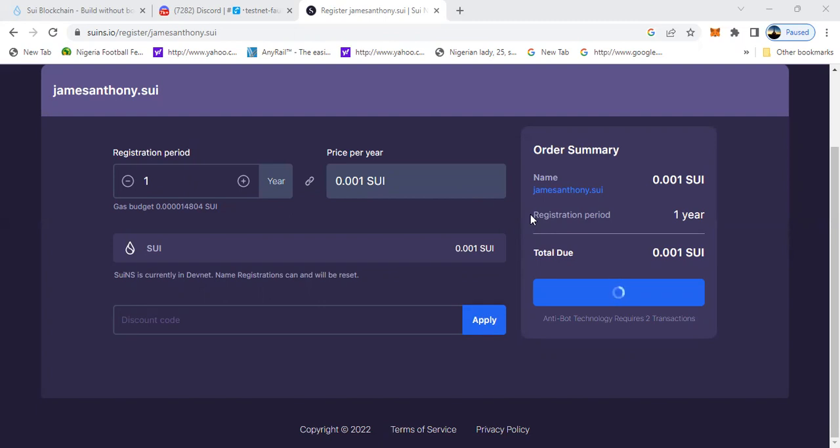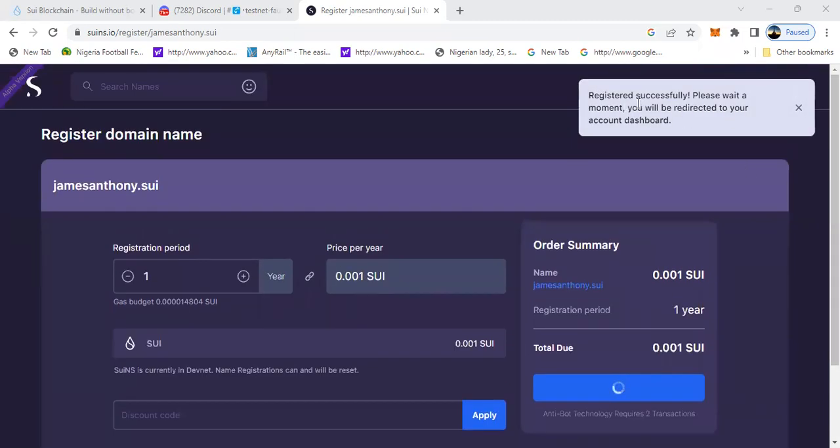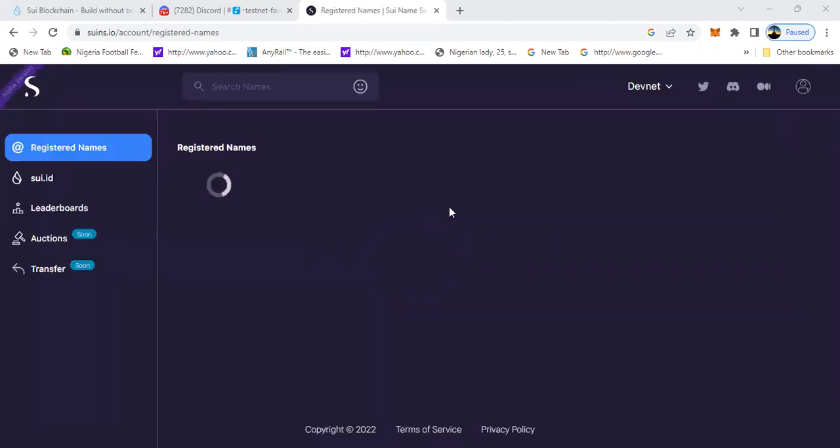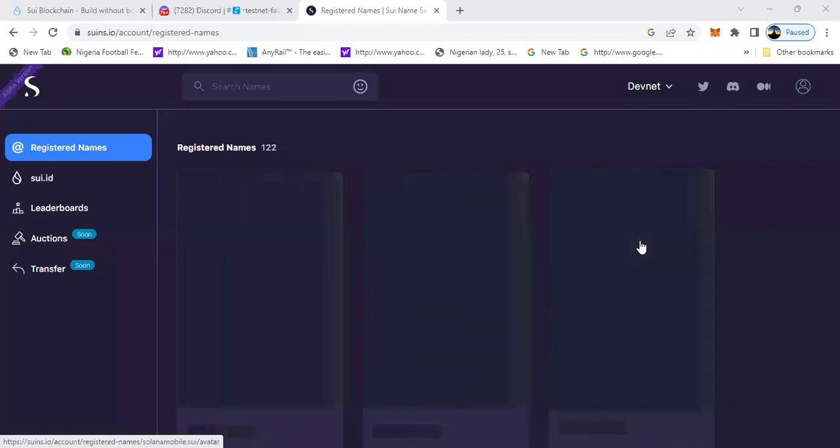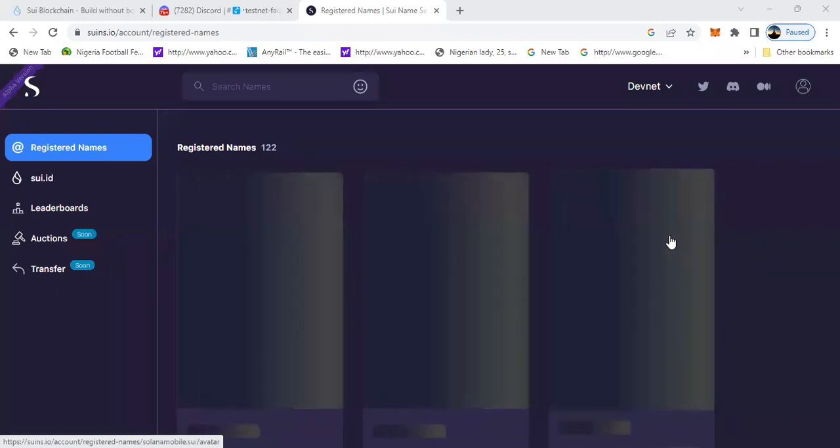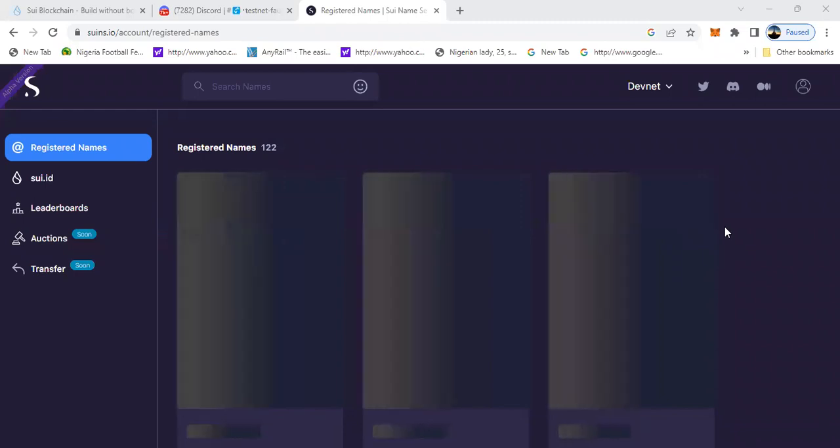Then I click approve. It's going to buffer for a few seconds as well. Just wait and see what will happen. Now you have to sign again for the gas fee. Then I click approve again. Now what you see is registration registered successfully. Please wait a moment, you will be redirected to your wallet. So that is how to do it. Let's wait for it to redirect us to see what we have done. It's really taking time to load, so you just have to be patient with this page.